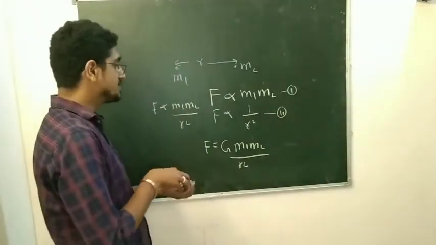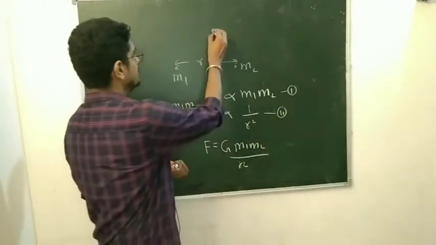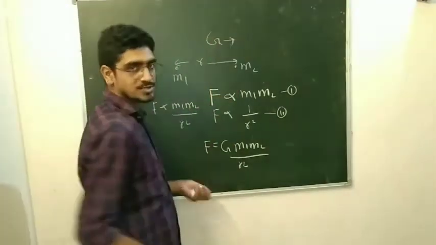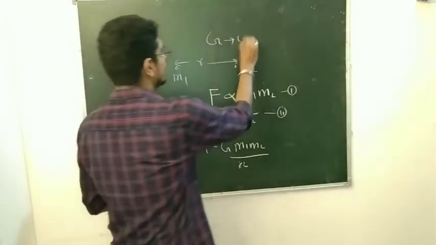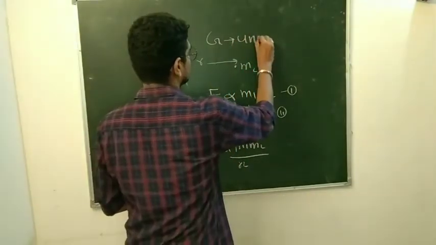This G is called the constant of proportionality. We call it the universal gravitational constant.